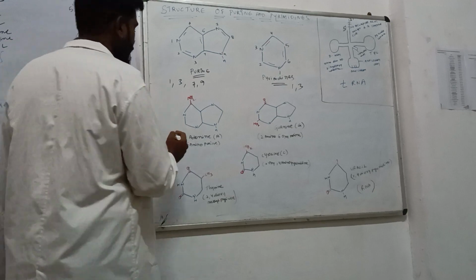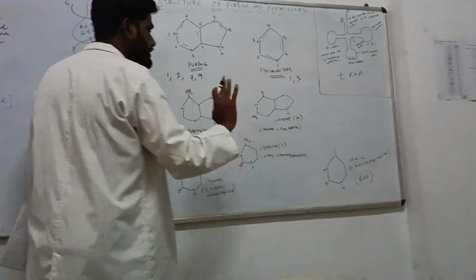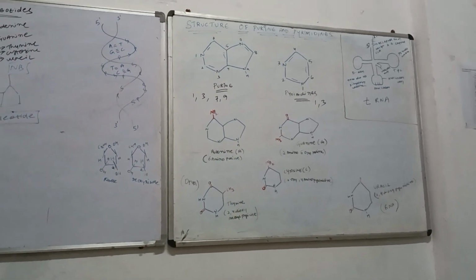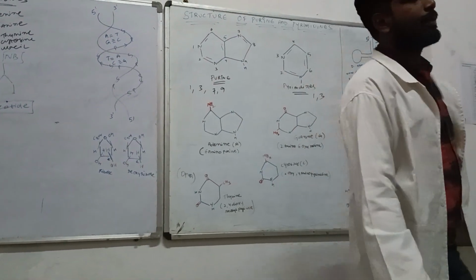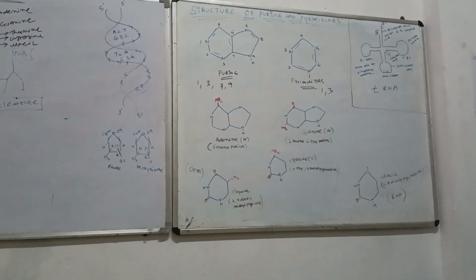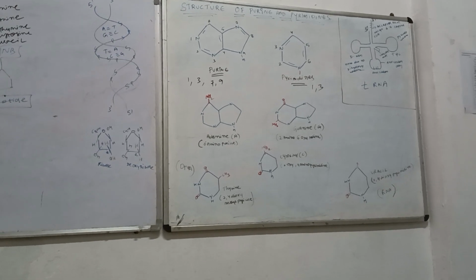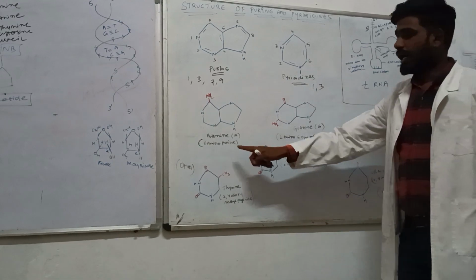Now if you look at the adenine and guanine structures, they are very similar, but there is a little bit of difference between them. Your eyes should be on the board. Adenine is also called 6-amino purine.